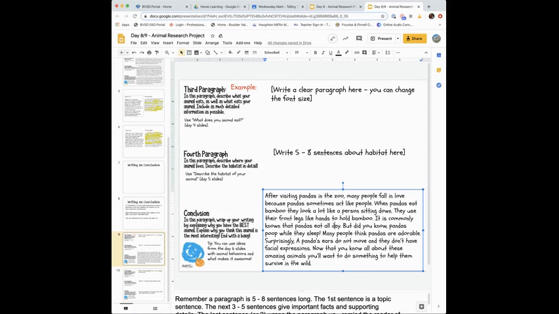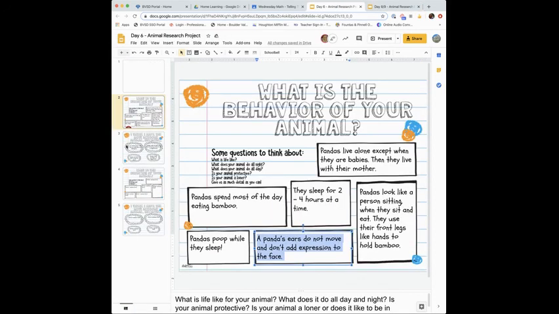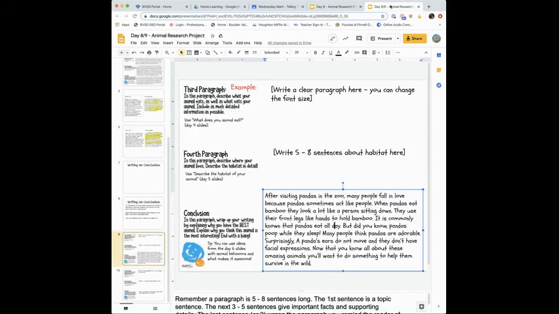And remember, I started by coming over to day 6 slides. Wow, that's a tongue twister. And picking the ones I hadn't used yet to build some information for this last paragraph. But I want to refer back to things I said at the beginning in my introduction as well. That's where I got the idea about how they look like people, and that's important because it makes people like them. And once you like them, you're going to want to help them because they're a vulnerable species.